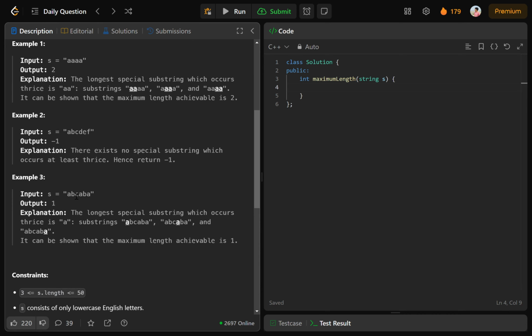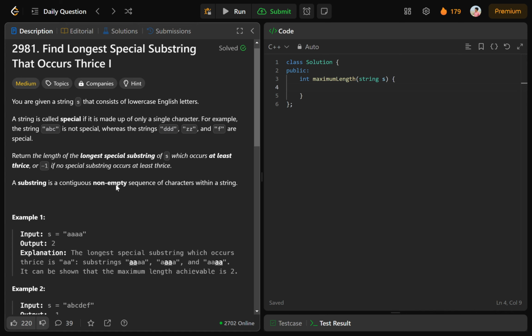Now in the third example, the output is 1 because this single a is occurring 3 times in the string. So this is the case.